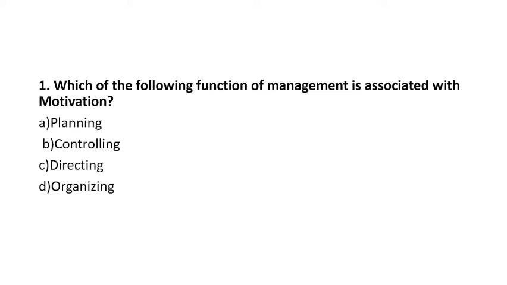It will tell how to do the work and in what way it should be done. So here directing mainly covers two things, that is the motivation and leadership. So option C is the right answer. And organizing means all the activities are arranged in a proper manner as per the requirement. So option C is the right answer.